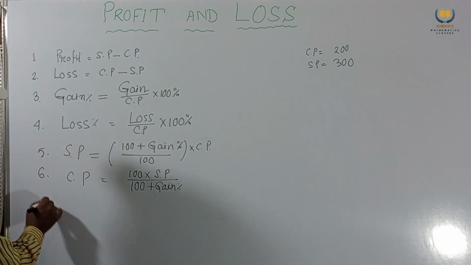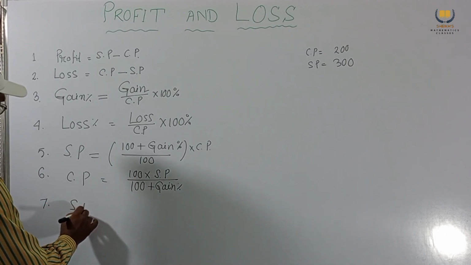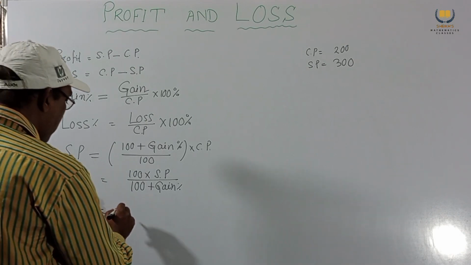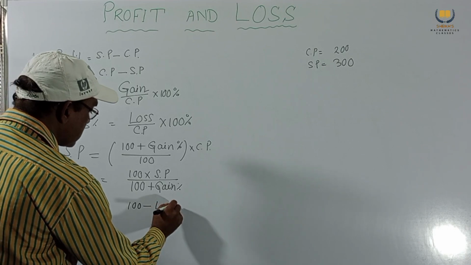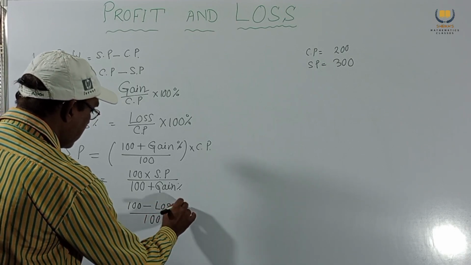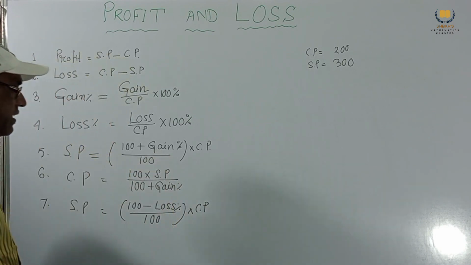Number seven, SP equal to (100 minus loss percent) by 100 into CP.